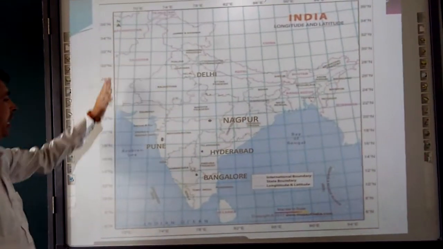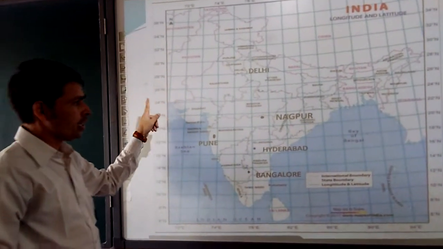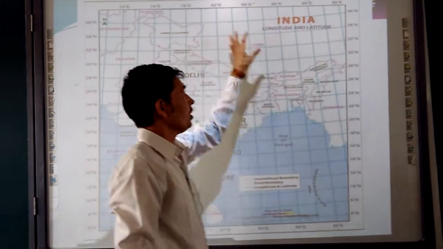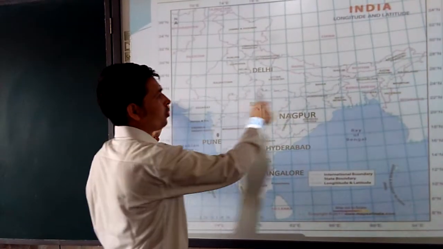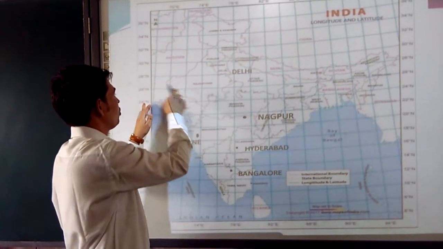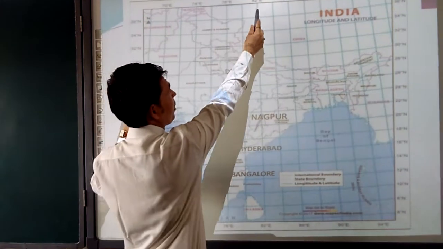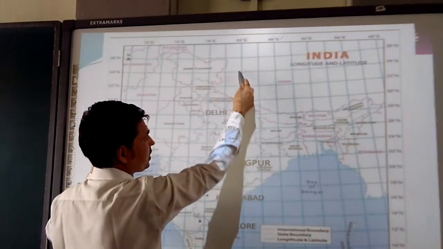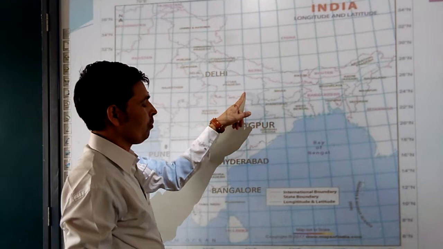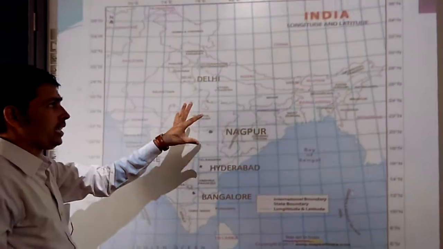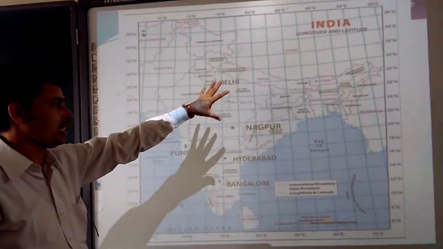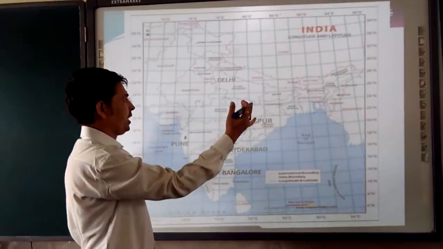India's longitudinal extension goes from here and moves up to here. So from here to here, we are taking the central one. From here we are talking about this 82 degree east. This is Uttar Pradesh, passing through Mirzapur. So with the help of longitudinal and latitudinal extension, we can fix India.